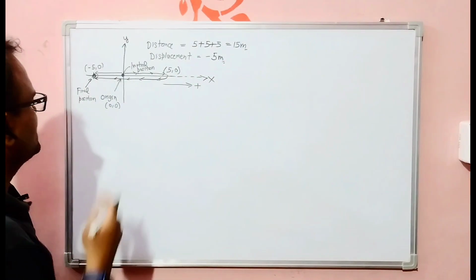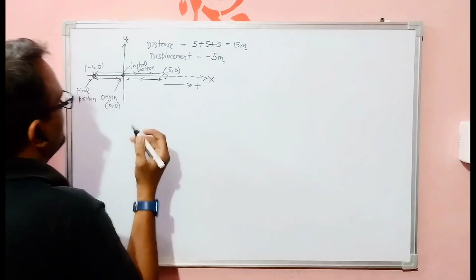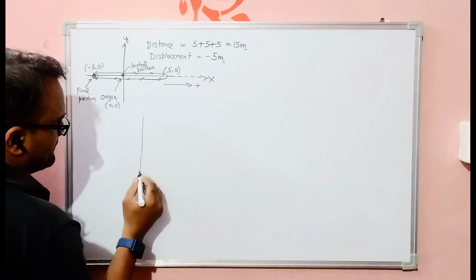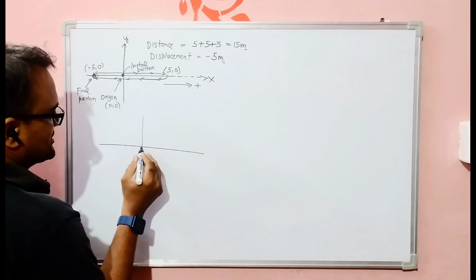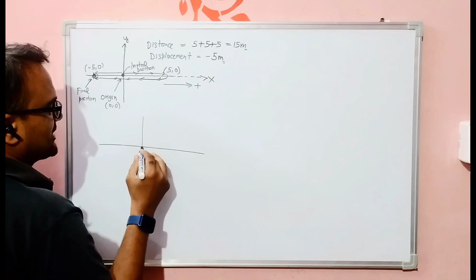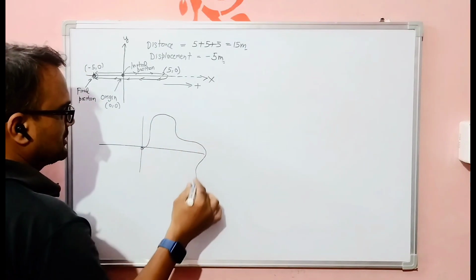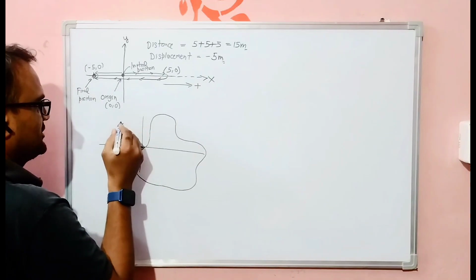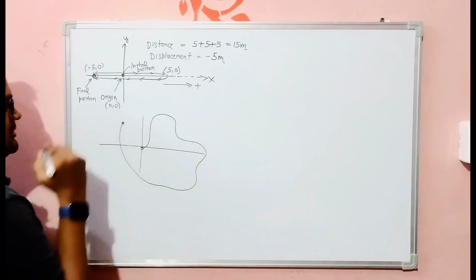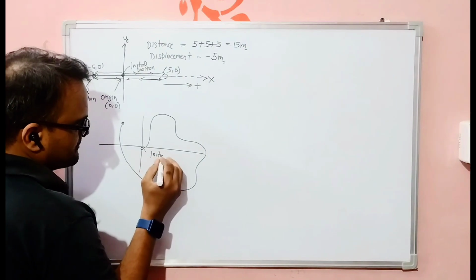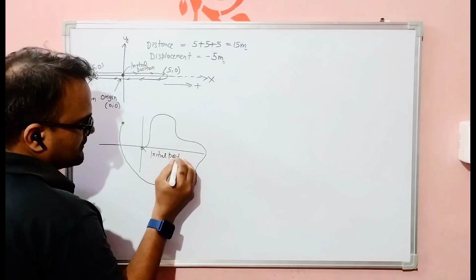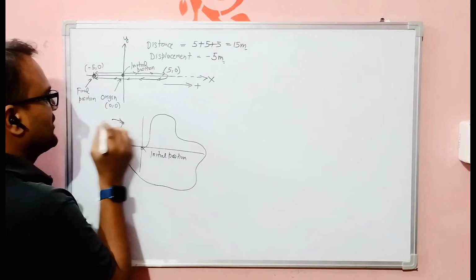Okay, now let's see another example. Suppose this is the same object, but this time it has taken an irregular path and it stops here. Okay, so this is the initial position, and this is the final position.